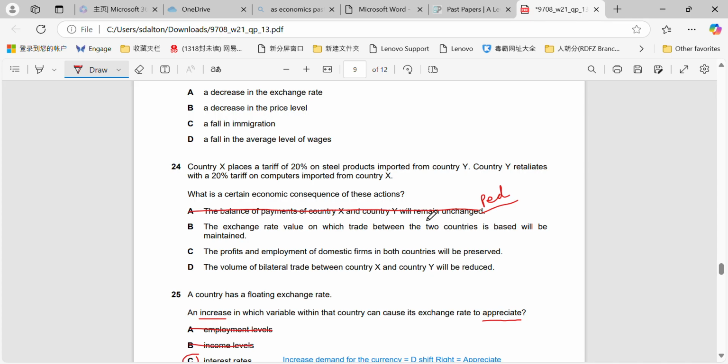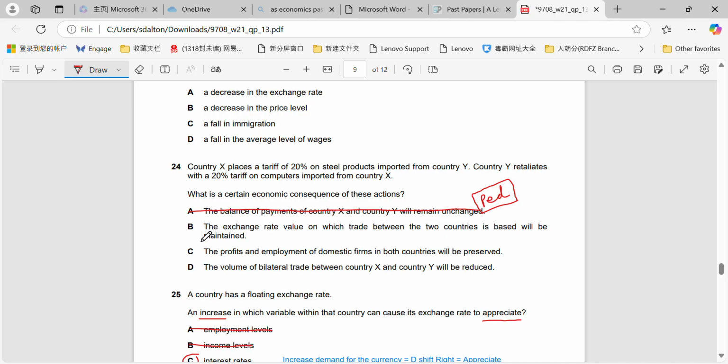So if the PED values are the same, then sure, it might remain unchanged, because we might have a decrease in our imports. We might have a decrease in our exports as well, so it could also go down. Or it could even rise, depending on whether the PED for exports and imports are elastic or inelastic. But to say they'll remain unchanged is making the assumption that the PED values will counteract each other and that export revenue and import expenditure will remain the same.